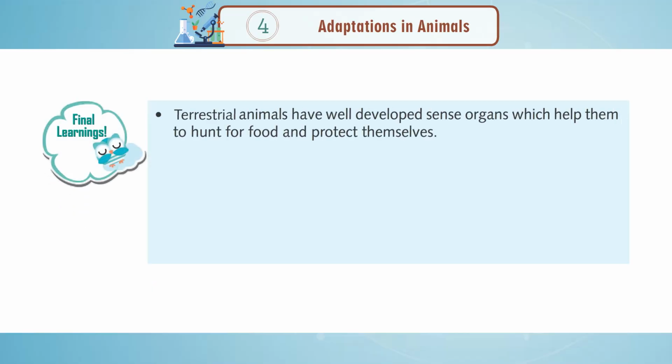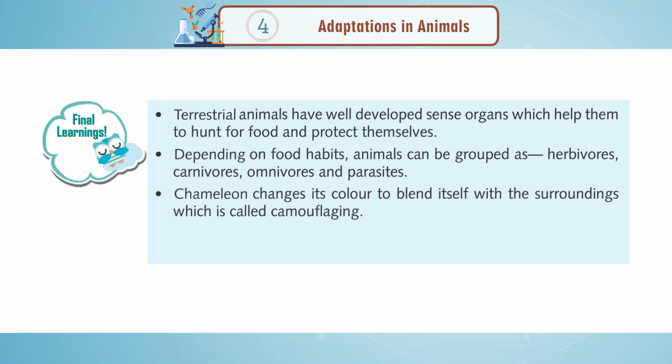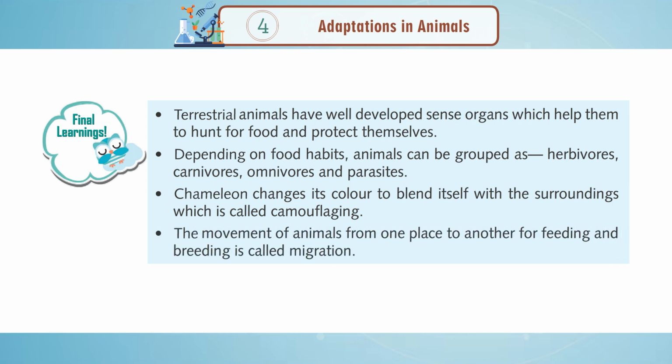Final learnings. Terrestrial animals have well-developed sense organs which help them to hunt for food and protect themselves. Depending on food habits, animals can be grouped as herbivores, carnivores, omnivores, and parasites. Chameleon changes its color to blend itself with the surroundings, which is called camouflaging. The movement of animals from one place to another for feeding and breeding is called migration.